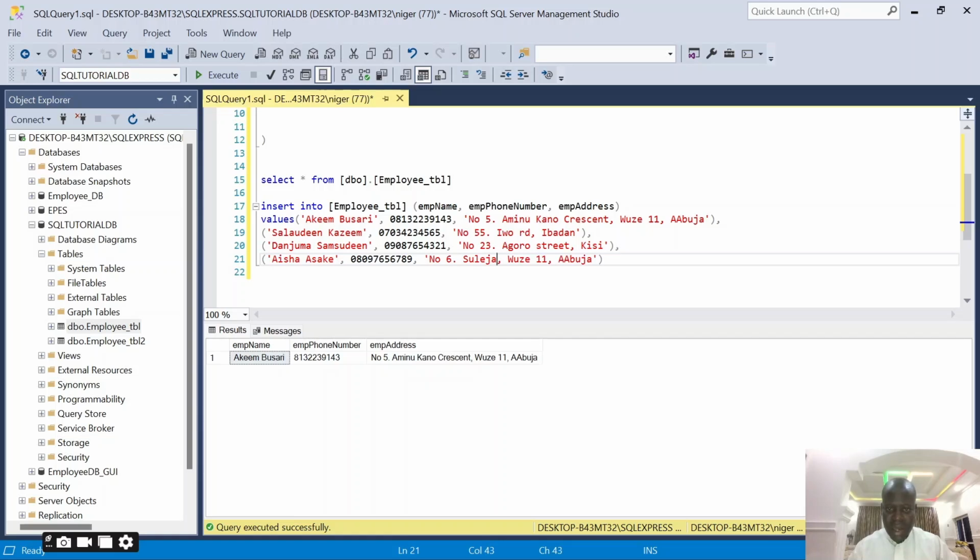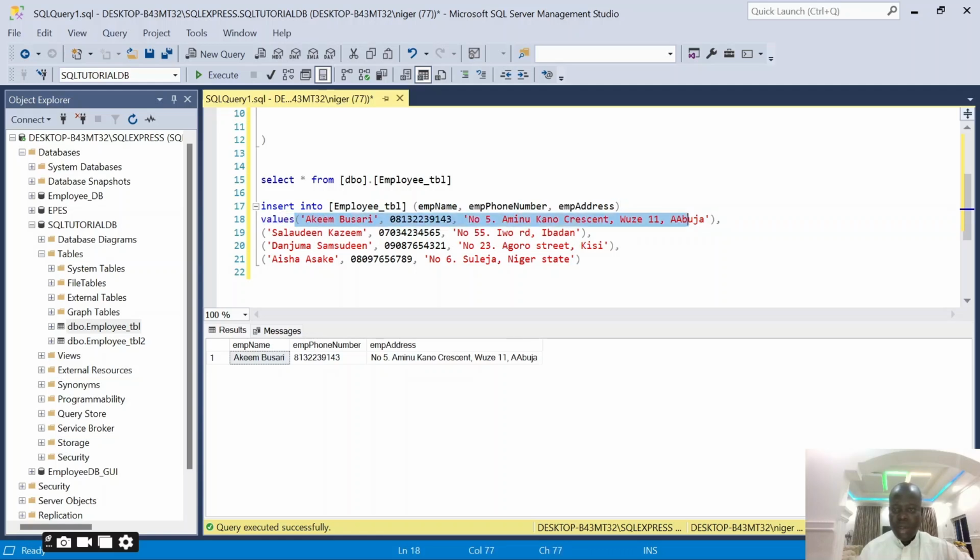Elijah in Niger State. So let's run this and see what we're going to have. The difference between this and the first one I ran is that the first one only added a single value, which is this one. But this time around we're adding three staff at the same time: Salaudin, Danjuman, and Aisha Sake. So those are the people we want to add at the same time.